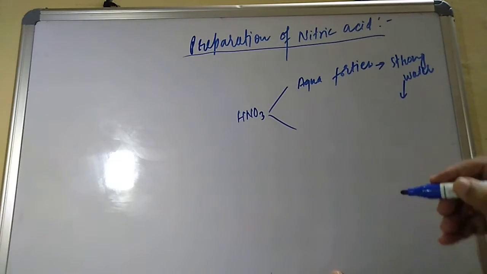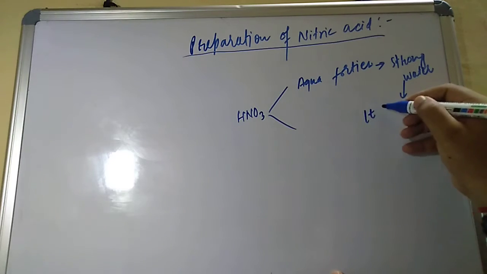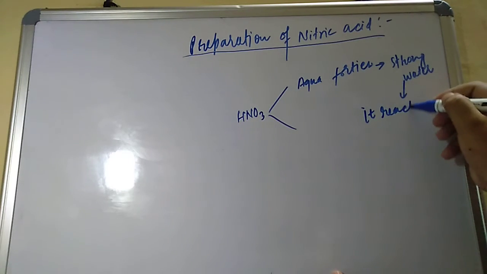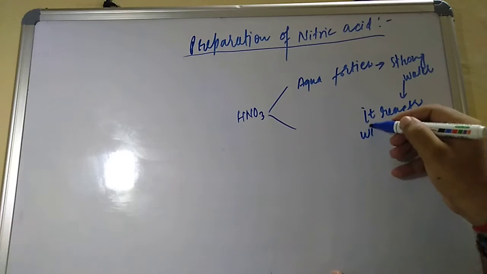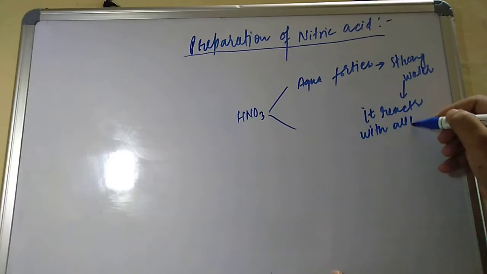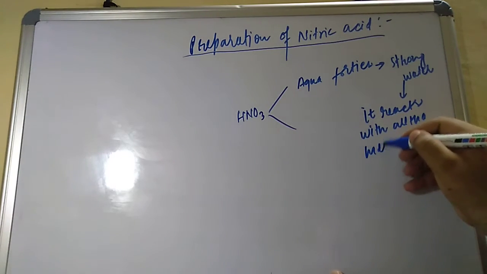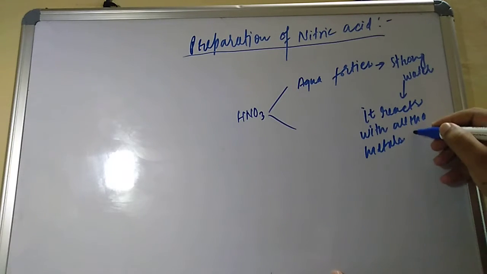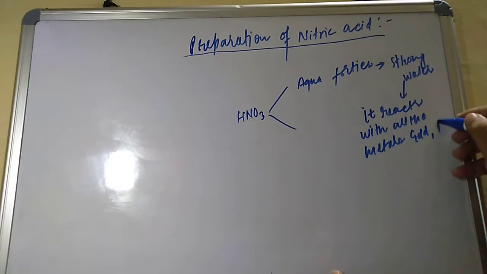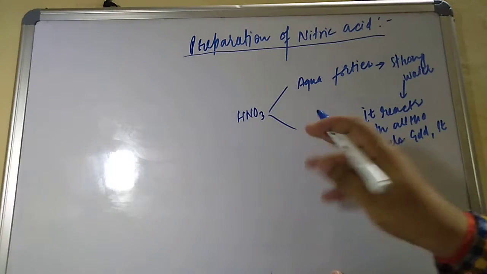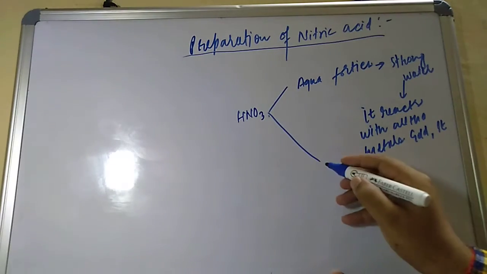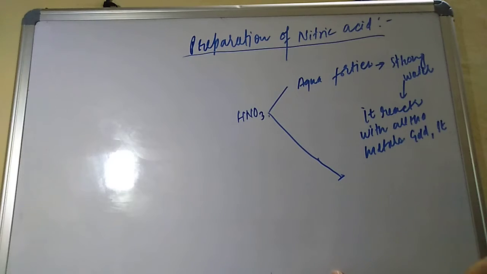Why is it strong water? It reacts with all the metals except two: the first one is gold and the next one is Pt. Aqua fortis is a Latin word meaning strong water, and strong water means it reacts with all the metals except gold and platinum.